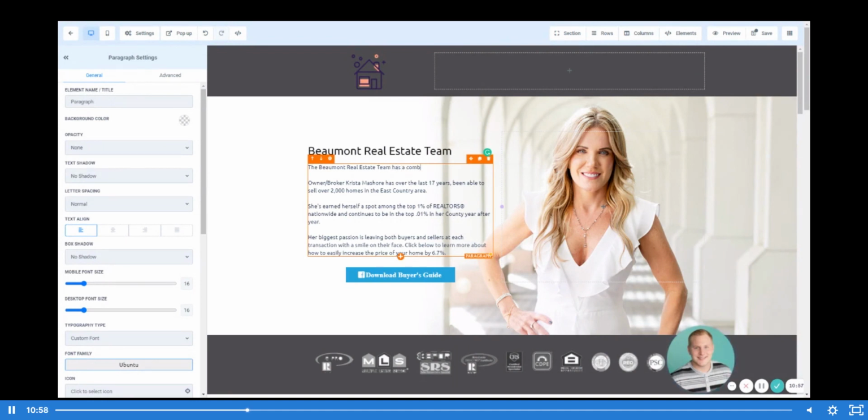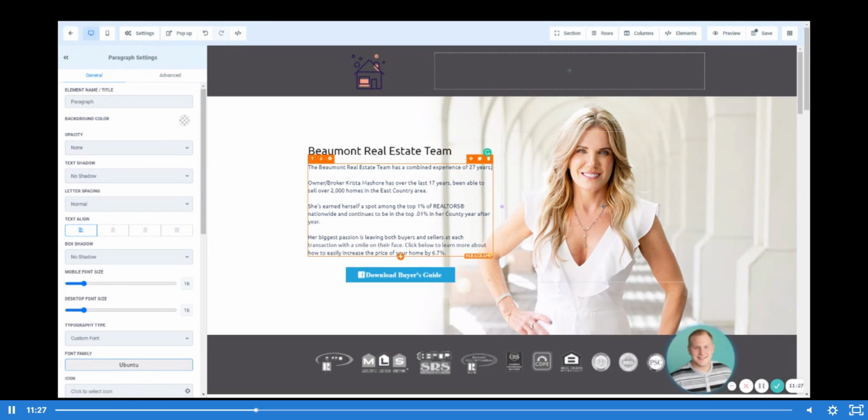has a combined experience of 27 years. And we would get to this combined experience by reaching out to the agents that are directly on your team, finding out how many years of experience each individual team member has, and then you can tally that up. Because as a team together, you would have a combined 27 years of experience if that was the tally of what everyone had.